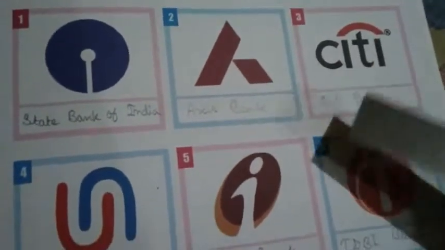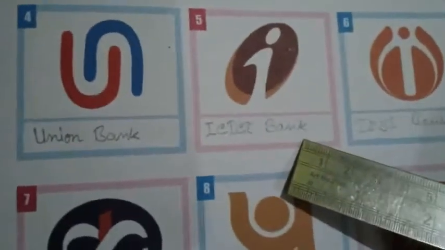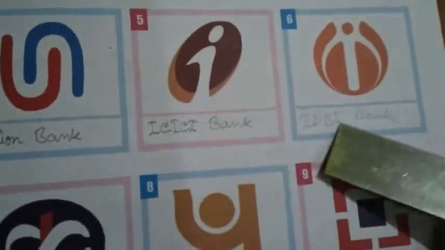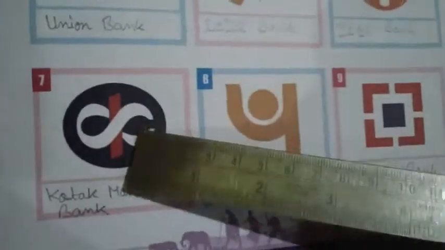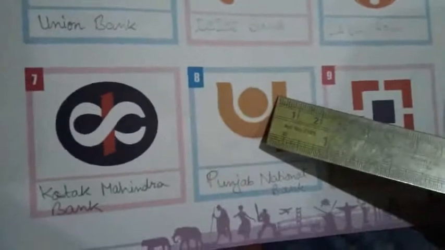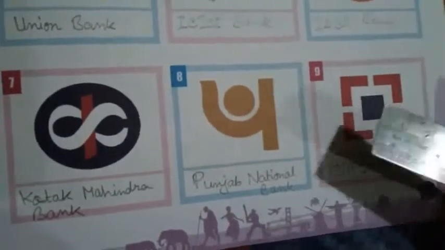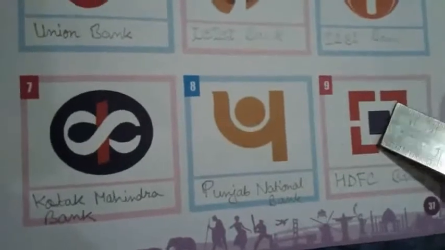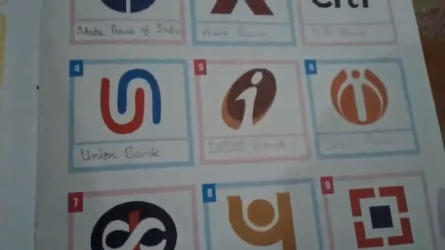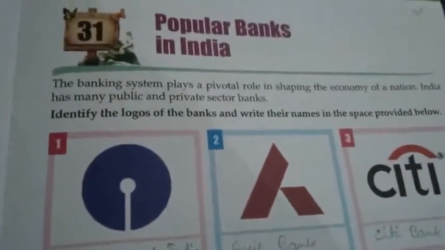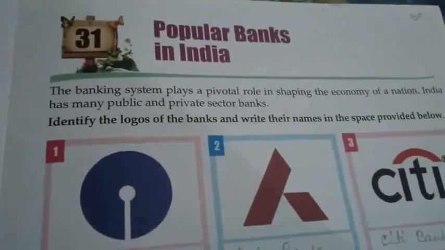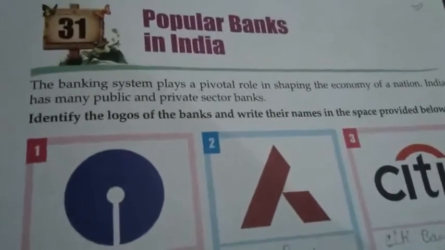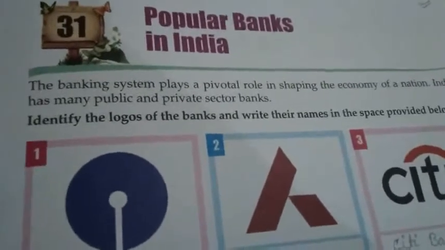This logo we find in Axis Bank. This logo we find in Citibank. This logo we find in Union Bank. This logo, ICICI Bank. This logo we find in IDBI Bank. This logo, Kotak Mahindra Bank. This one, Punjab National Bank, and this one, HDFC Bank. So these are a few famous banks of India. We have seen the logos, and a few are private and a few are public.